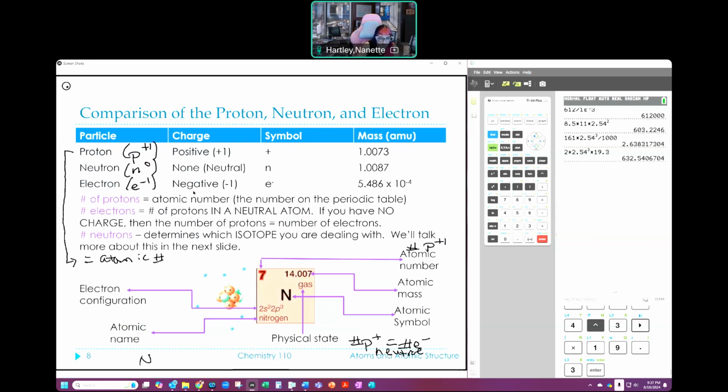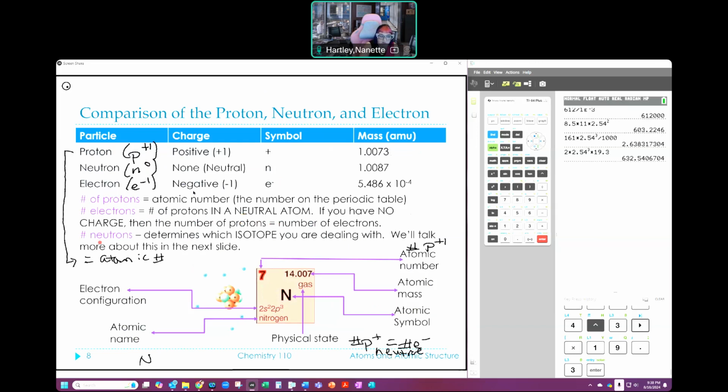Now, an atomic mass is not the same as the mass of an isotope. What does that mean? Well, we talked about the number of protons equals the atomic number. It's the number on the periodic table. The number of electrons should equal the number of protons in a neutral atom. So if you have no charge, the number of protons equals the number of electrons.